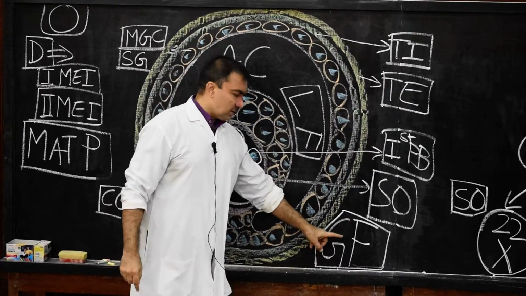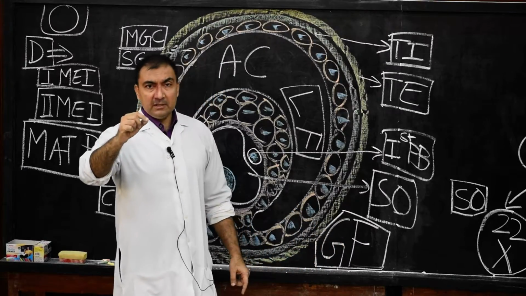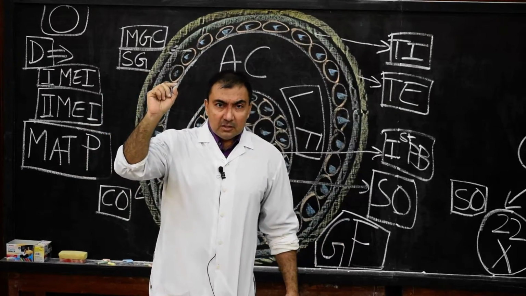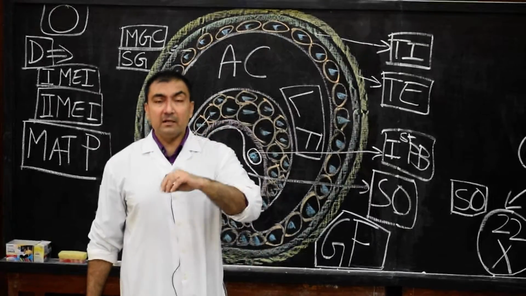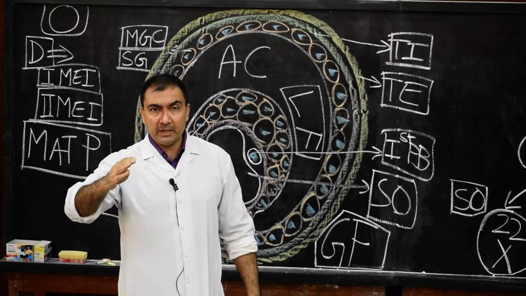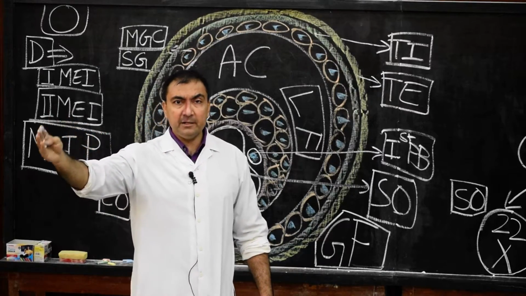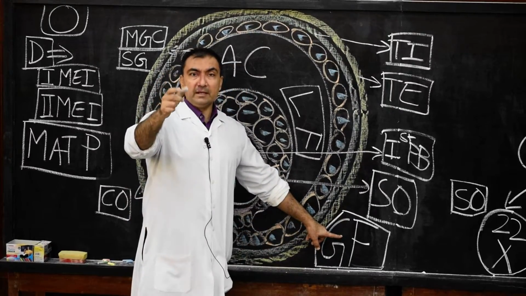Write a short note on Graafian follicle, or write a short note on the developmental stages of primordial follicle, primary follicle, through secondary follicle into the mature follicle, which is known as Graafian follicle.